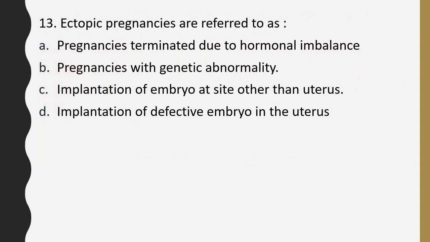Question number 13. Ectopic pregnancies are referred to as pregnancies terminated due to hormonal imbalance, pregnancies with genetic abnormalities, implantation of embryo at site other than uterus, implantation of defective embryo in the uterus. Ectopic pregnancy refers to. The correct answer is option C. It refers to implantation of embryo at site other than the uterus.